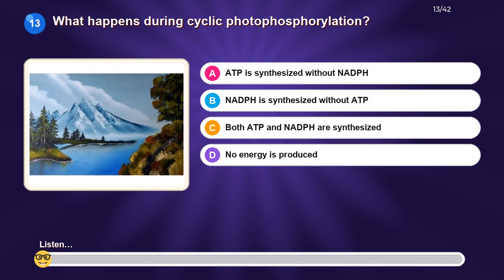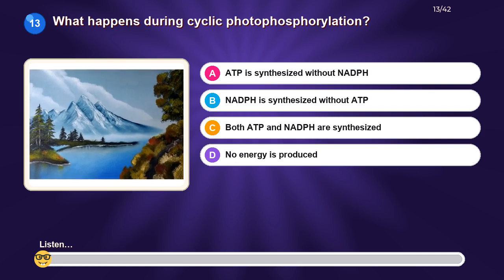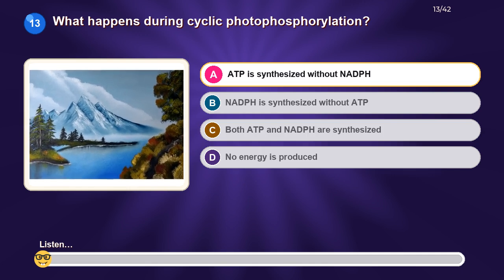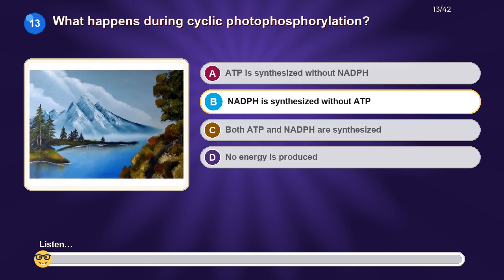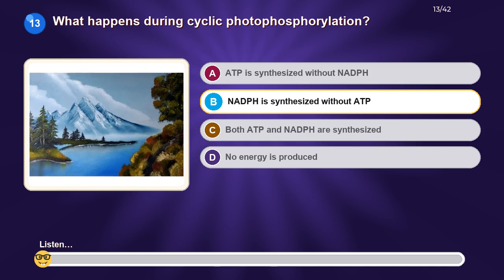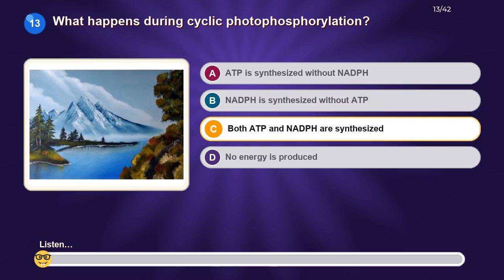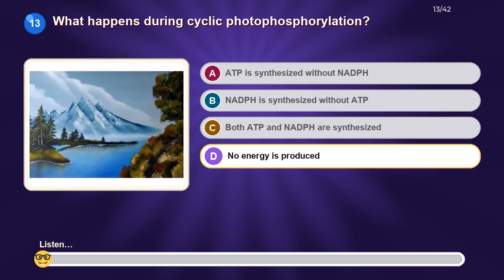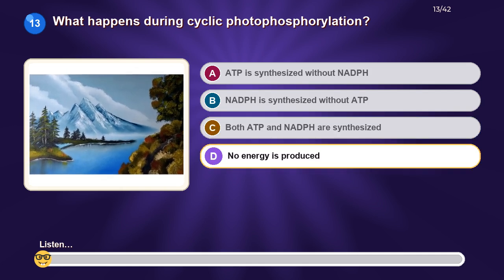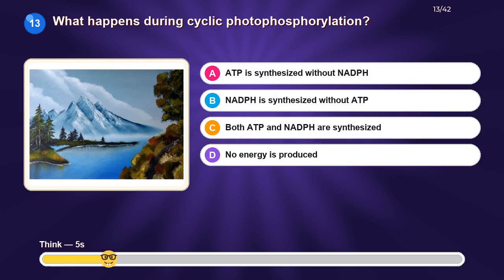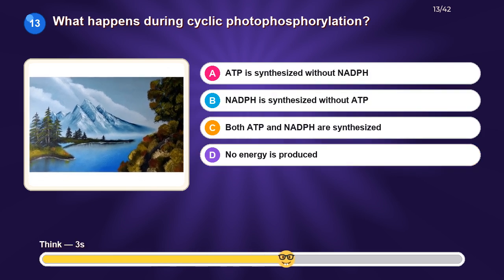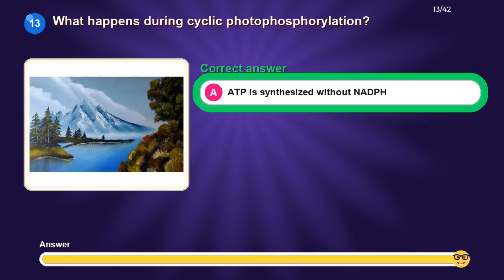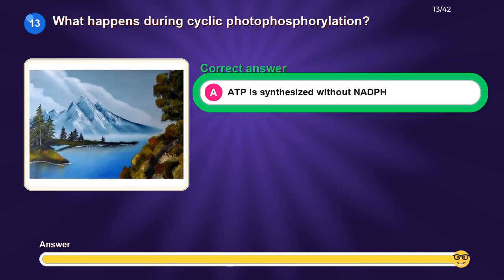What happens during cyclic photophosphorylation? Option A. ATP is synthesized without NADPH. Option B. NADPH is synthesized without ATP. Option C. Both ATP and NADPH are synthesized. Option D. No energy is produced. The correct answer is ATP is synthesized without NADPH.